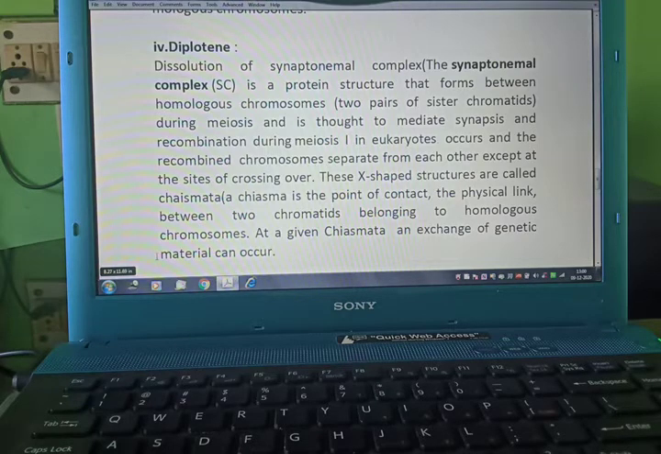The egg-shaped structures are called chiasmata, and a chiasma is the point of contact, the physical link between two chromatids belonging to homologous chromosomes. At a given chiasma, an exchange of genetic material can occur.